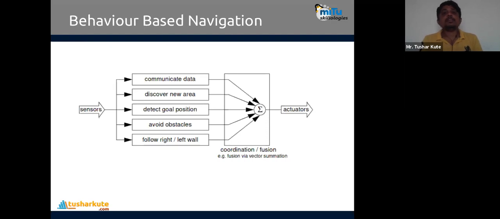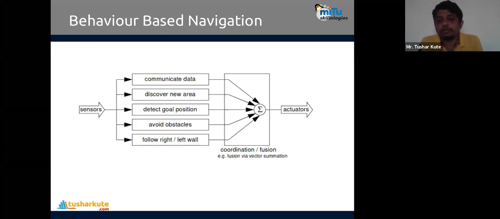Now see, the behavior based navigation system is a part of localization itself. In behavior based, we have two things: input, that is sensors; second is the actuator, which performs the actual action. Now sensors will take the data and they will perform operations parallelly, like communication, taking the data as input, or discovering the new area, or detecting the goal position, avoiding the obstacle, or performing a right or left kind of operation. All that will be done at the same time, parallelly, by different areas of the program.